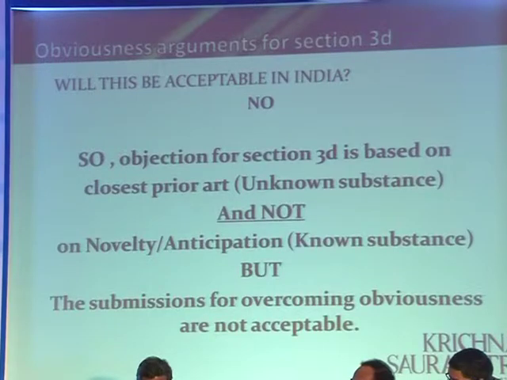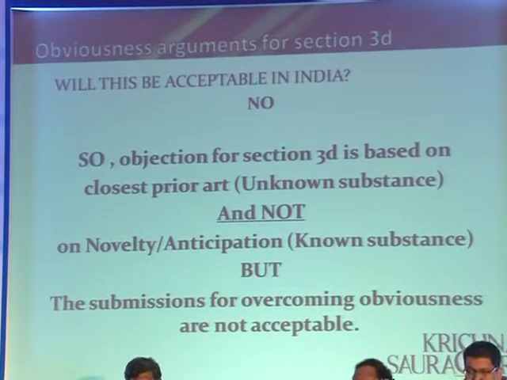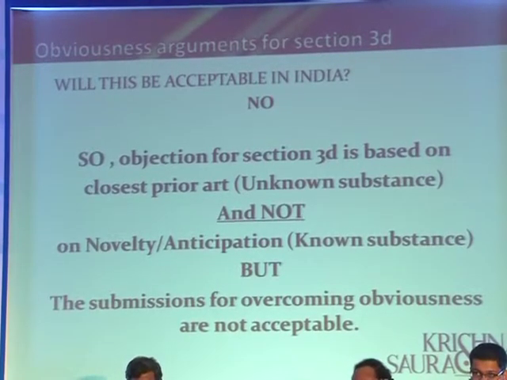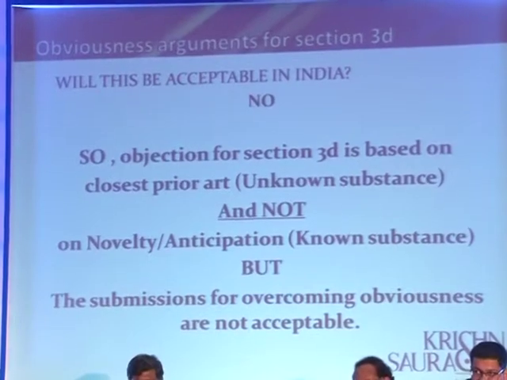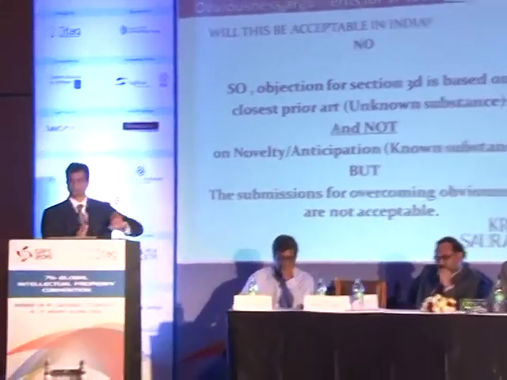So what happens is that the objection which is raised in section 3D is not based on novelty. It is based on structural similarity. It is based on obviousness. But the arguments which are being given for obviousness, the Patent Office says, fine, we also have an obviousness objection. This is sufficient for overcoming your obviousness objection, but not for section 3D. You have to show something more for section 3D.